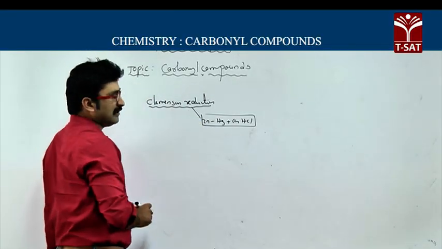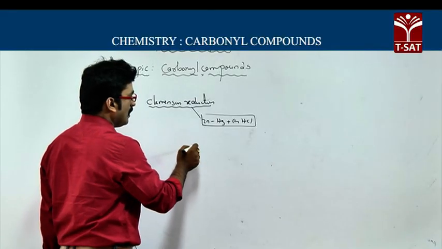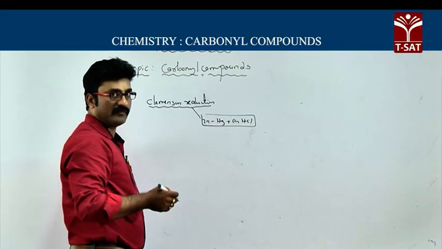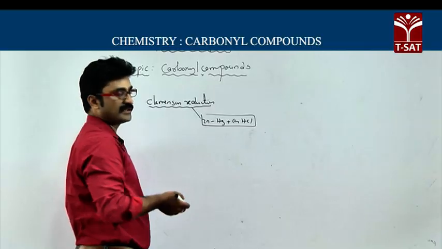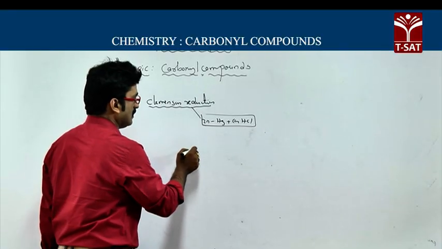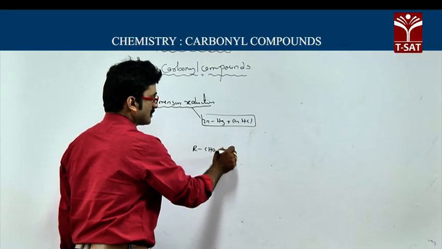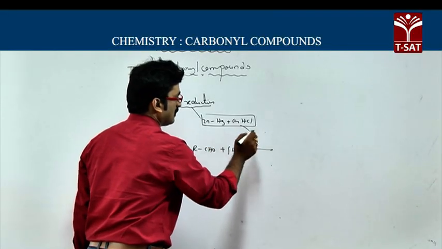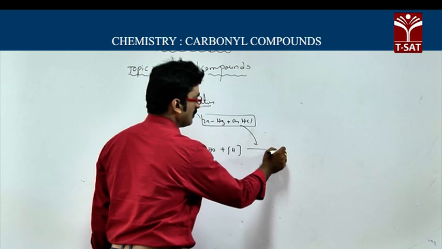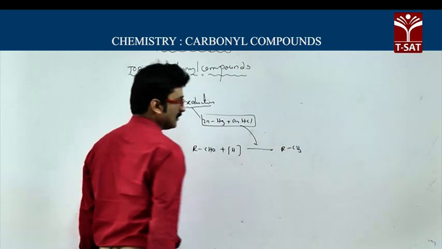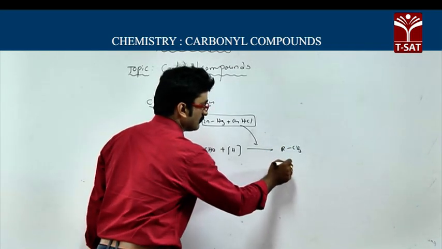In this reduction, carbonyl compounds will be reduced to alkanes having the same number of carbons. If you take aldehyde RCHO, on reduction in the presence of the reagent you will get RCH3. So you will get an alkane.